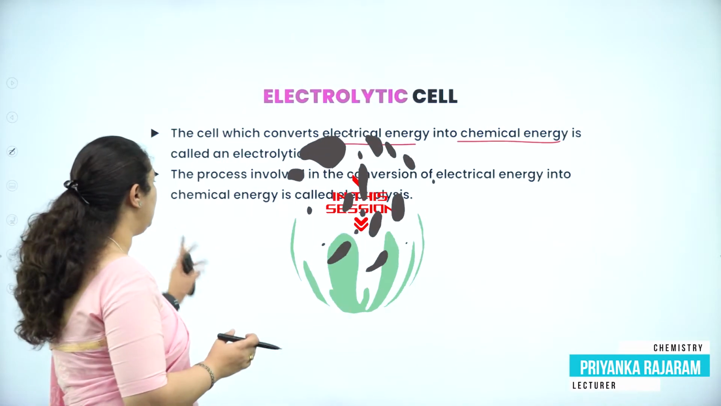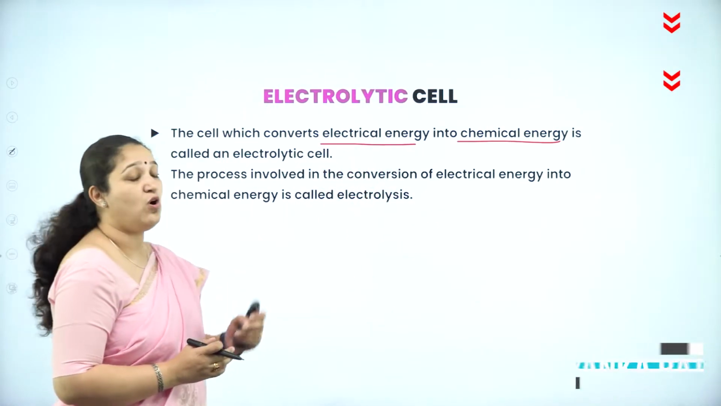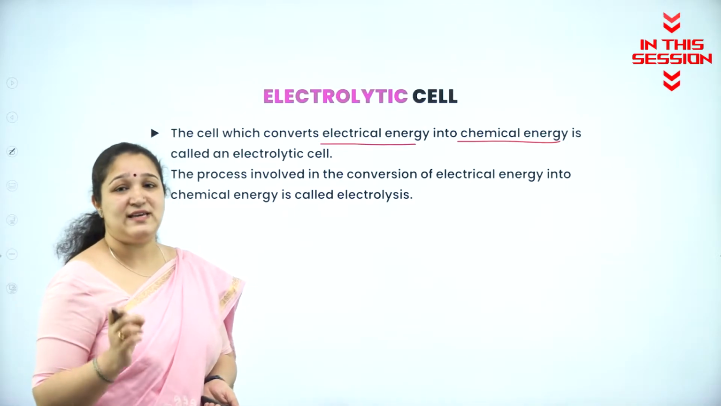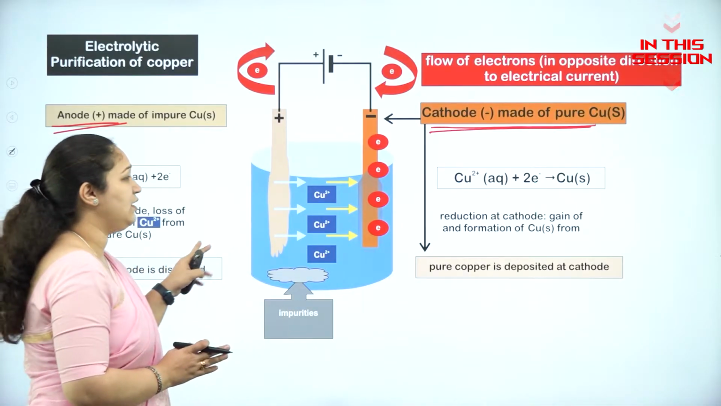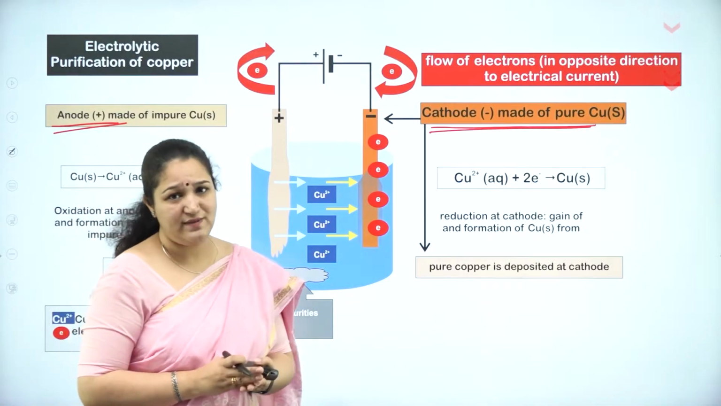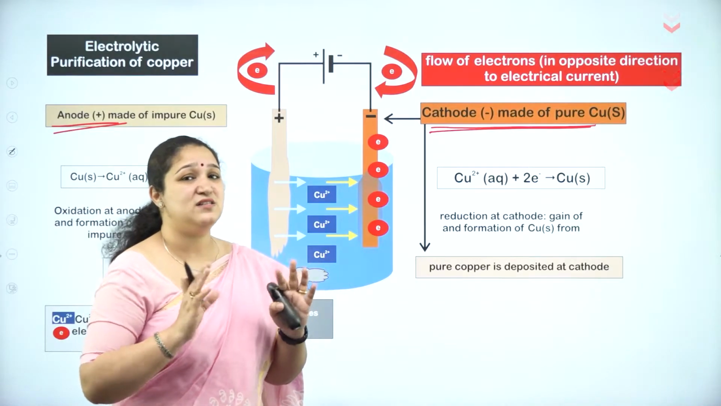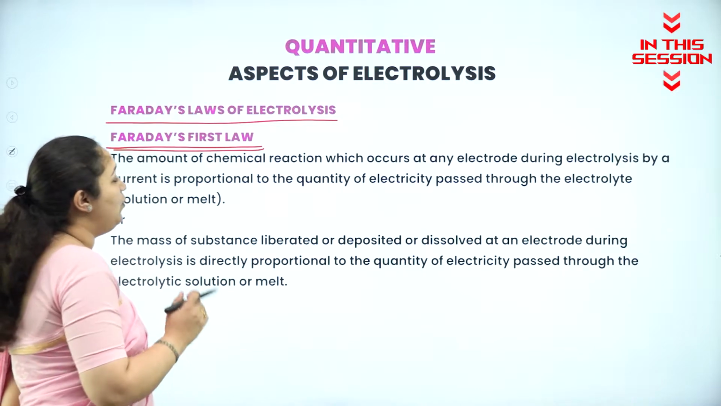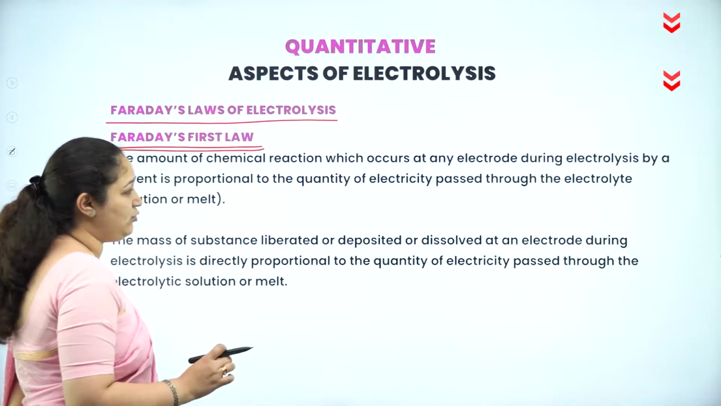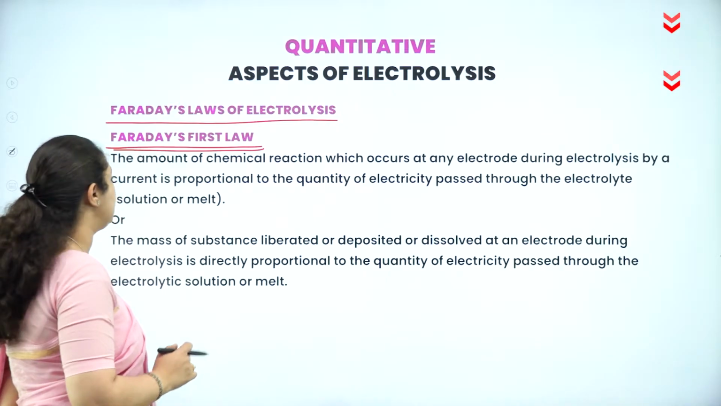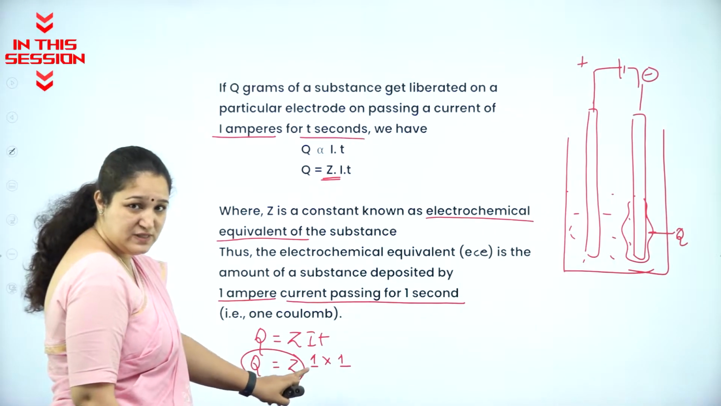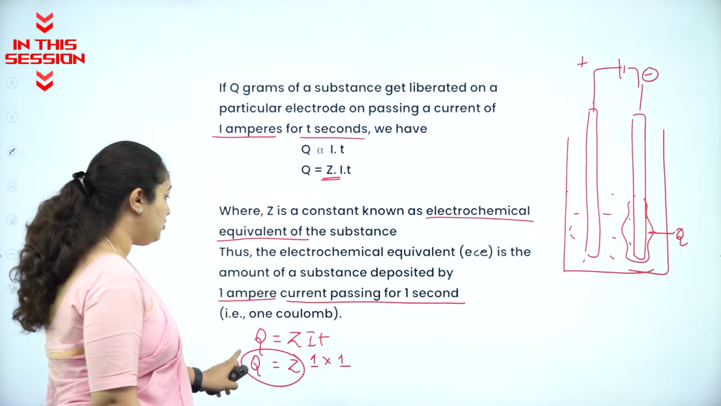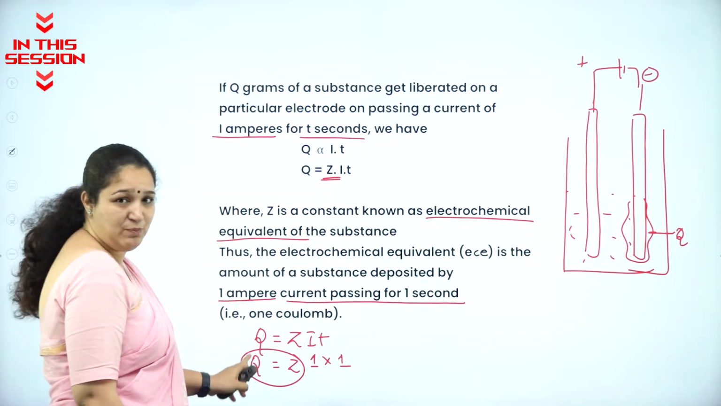Converting electrical energy into chemical energy is called electrolysis. At the anode, only oxidation occurs. At the cathode, only reduction occurs, but the sign is different compared to that. The amount of chemical reaction which occurs at any electrode during electrolysis, the chemical equivalent of a substance, is equal to the amount of substance deposited.